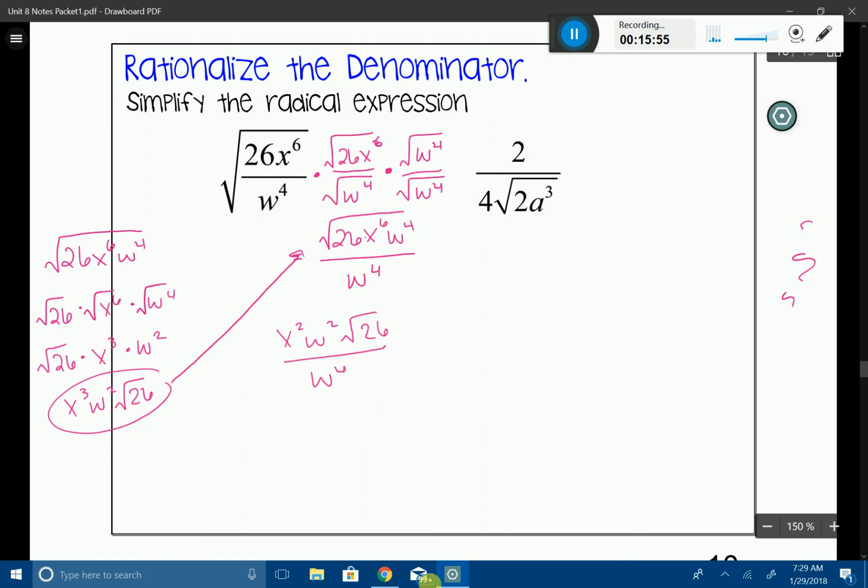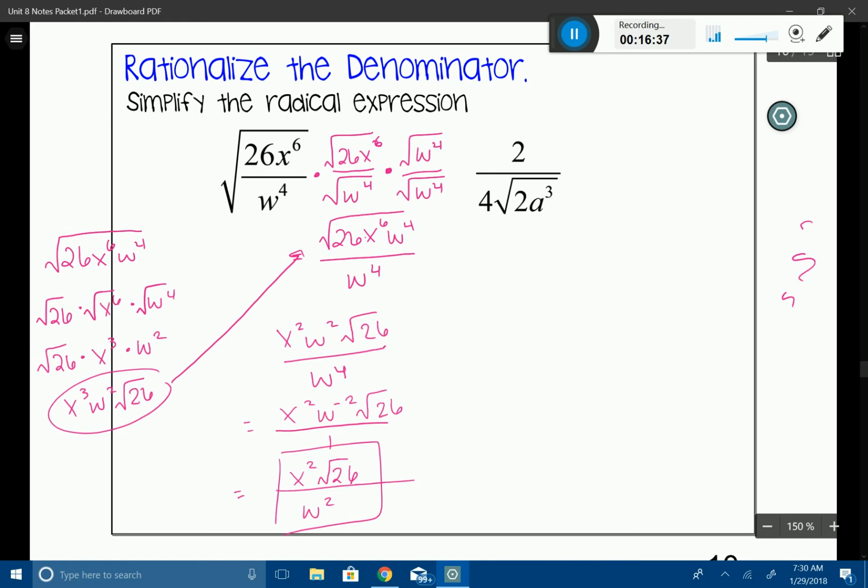So I'm not quite done yet, because if you remember from the laws of exponents, I have a w squared in the numerator and w to the 4th in the denominator. So I need to do some simplifying. I'm going to do this in 2 steps. I know that x squared is happy the way it is. But when I take w squared and I say 2 minus 4, that's going to give me w to the negative 2nd power, followed by root 26, all over 1. Now I need to make that w happy, so I'm going to say x squared in the numerator, root 26, and I'm going to bump my w down and square it in the denominator to give me my final answer.